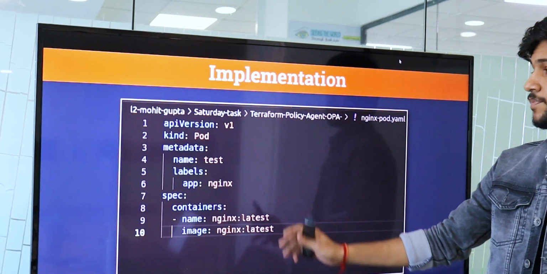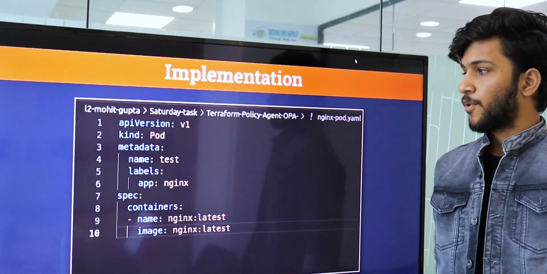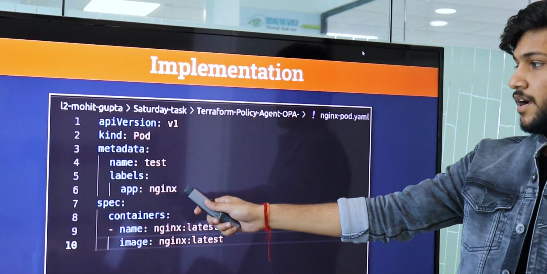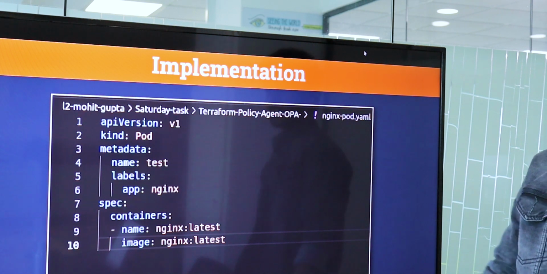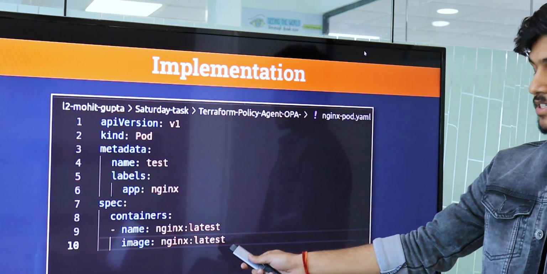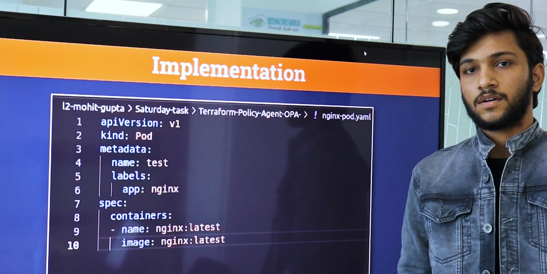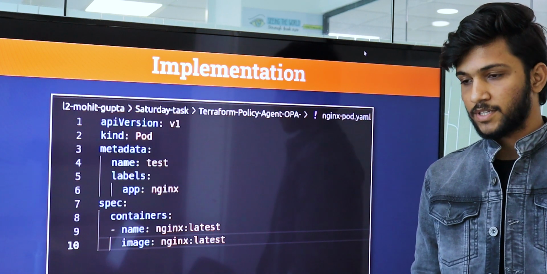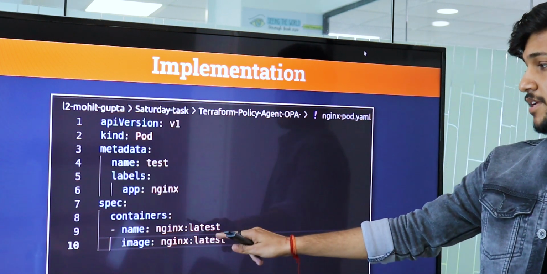So here is our YAML file in Kubernetes. We have created a pod with the name in metadata as test, and in the labels we have assigned a Nginx image, and in the specification we have entered the containers with the name Nginx latest image, where we can apply kubectl apply -f test.yaml. So the image will run because we have applied Nginx latest.